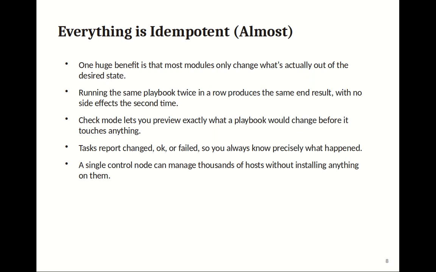Check mode lets you preview exactly what a playbook would change before it touches anything. Tasks report changed, OK, or failed, so you always know precisely what happened. A single control node can manage thousands of hosts without installing anything on them.